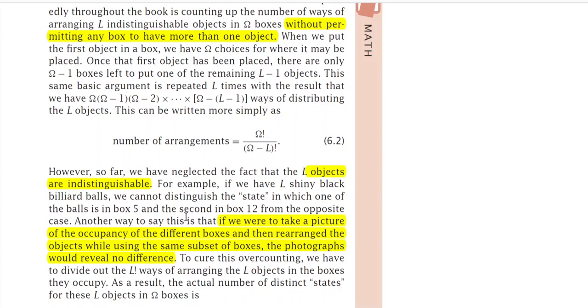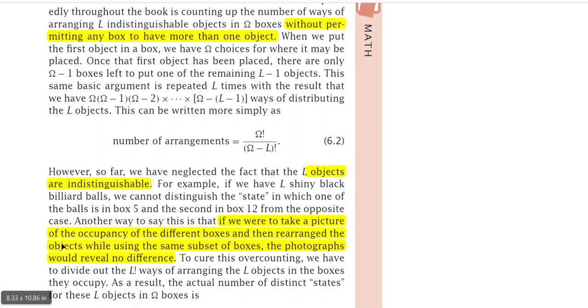Then is there any difference between microstate 1 and microstate 2? Actually there is no difference. Why no difference? Because the balls are indistinguishable in nature. If we were able to distinguish the balls, suppose one ball is black and another is red, and in the first case the black ball is in box 5 and the red ball is in box 12, and in the second case the red ball is in box 5 and the black ball is in box 12, then the situation is different and the microstates are also different. But if the balls are indistinguishable in nature, the microstates are the same.